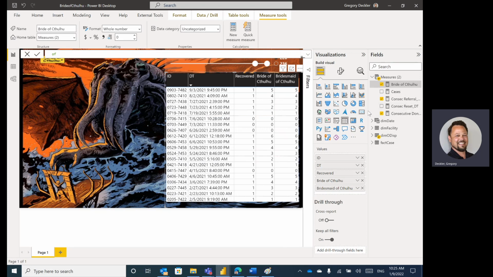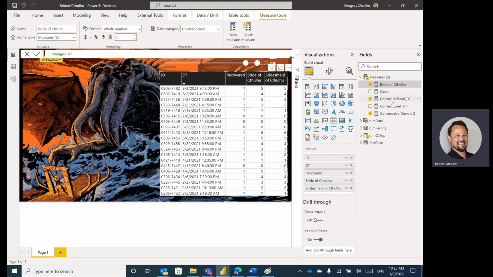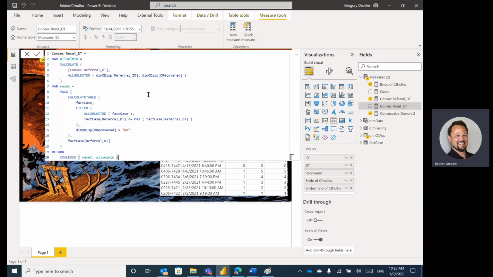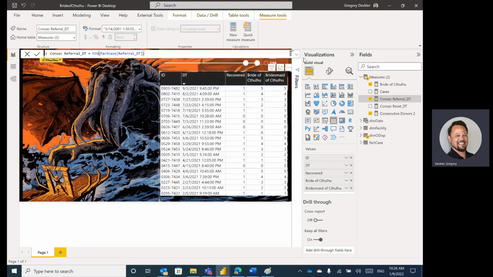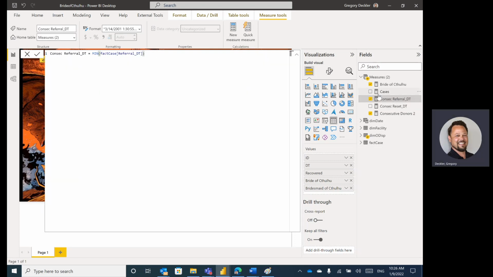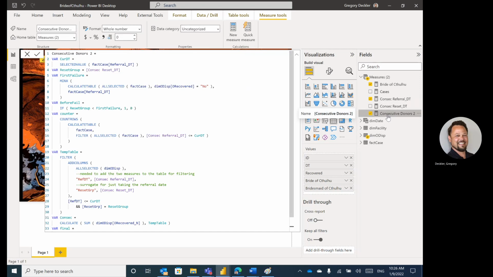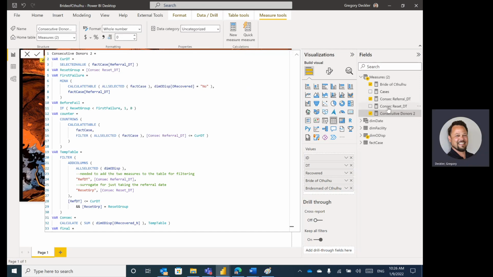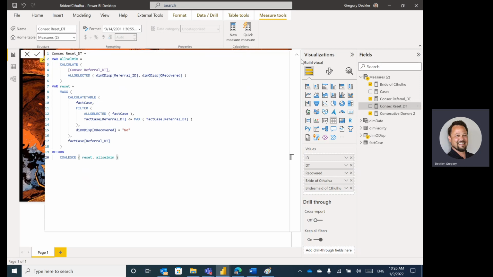And actually, if you want to see it in the actual Bride of Cthulhu, it's actually composed of multiple measures, which is these two right here: consec referral date time and then consec reset date time. So those are equivalent. Consecutive donors and consec reset date time.